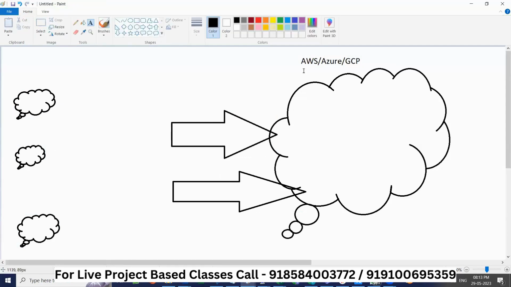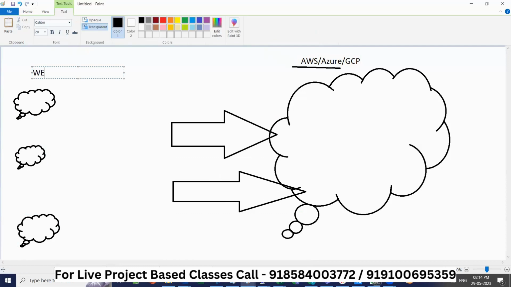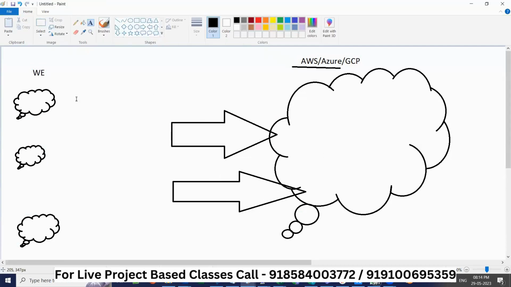This particular class is mainly for AWS. So we are also working in the AWS console in our company, and you will also be working in the AWS console. The same kind of thing we will try to replicate so that you get the real experience, and you will be doing everything from scratch.